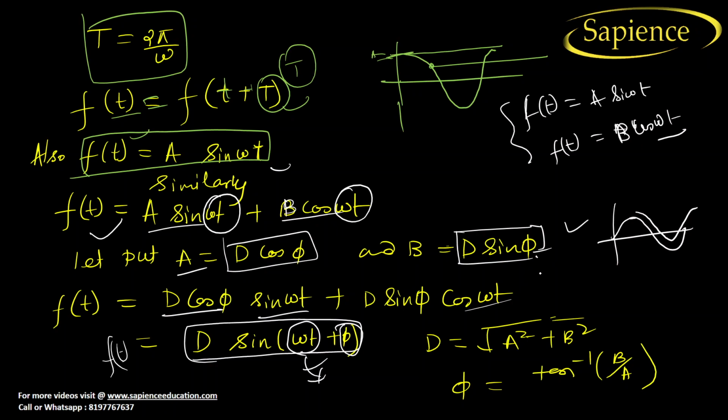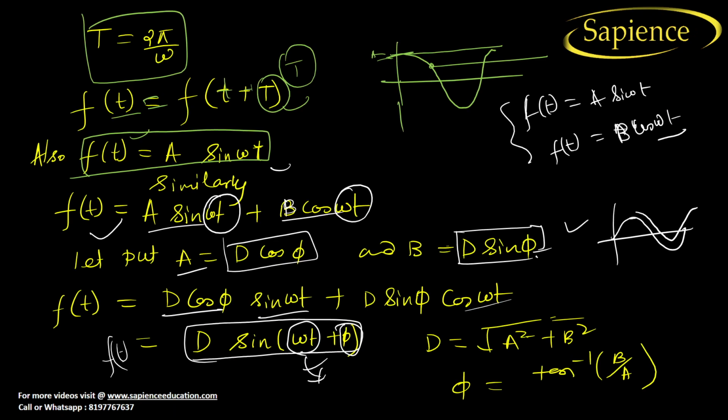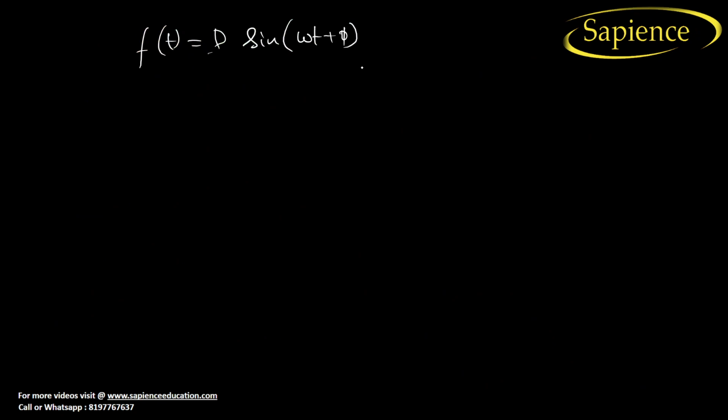Now what about d? We need to find the value of d as well as phi. The function f(t) is equal to d sin(omega t plus phi), right? We have considered a is equal to d cos phi and b is equal to d sin phi.